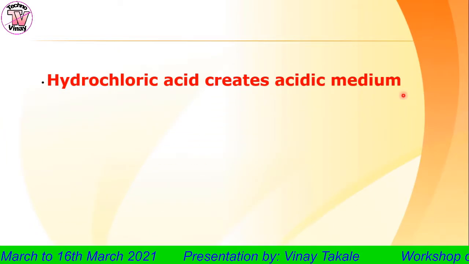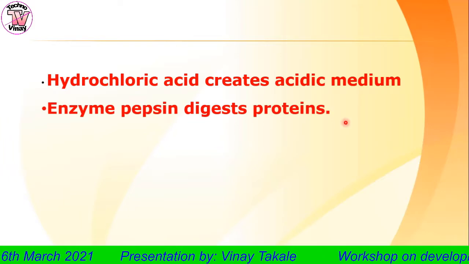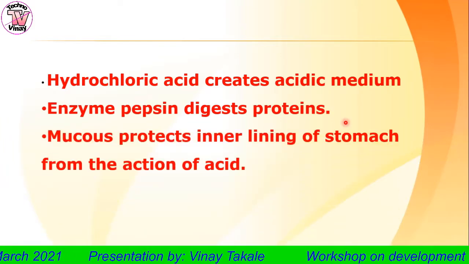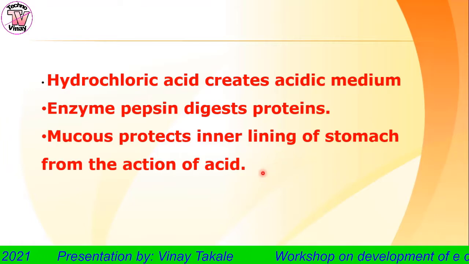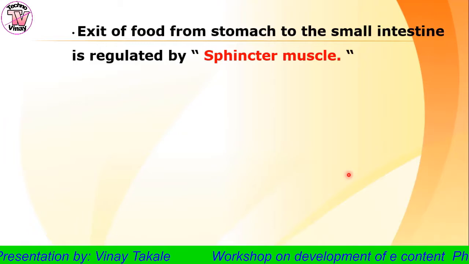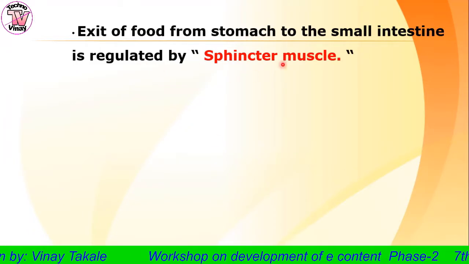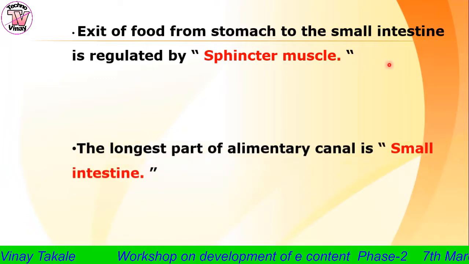Hydrochloric acid creates an acidic medium. Enzyme pepsin digests proteins. Mucus protects the inner lining of the stomach from the action of acid. So the exit of food from the stomach to the small intestine is regulated by the sphincter muscle.